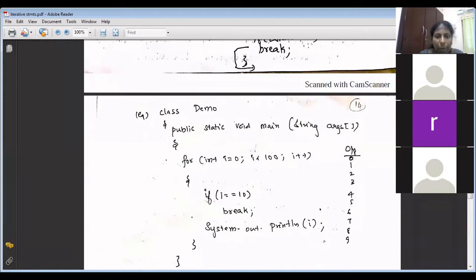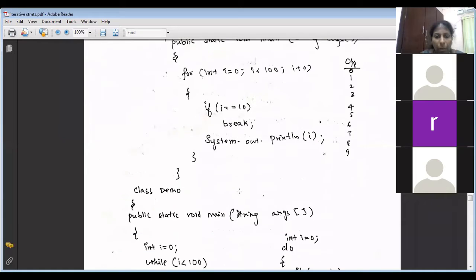Now in this program, class demo, public static void main, int i equal to 0, i less than 100, i plus plus. So it has to print 0 to 99. However, when i value is 10, it does break. So what is the output of this program? 0 to 9. i equal to 10 is true, so break means it comes out of the for loop. There is no statement after it, so nothing more executes. So break can be in any loop: a for loop, a while, or a do while. It comes out of the loop.